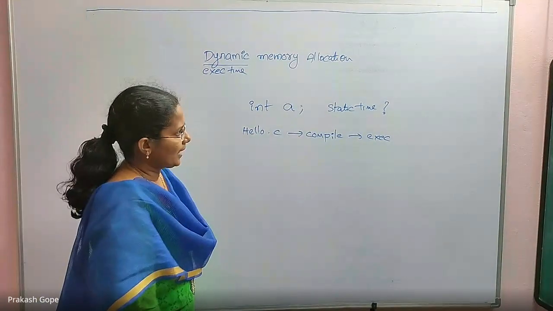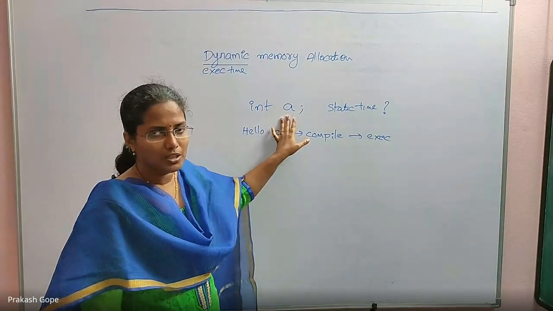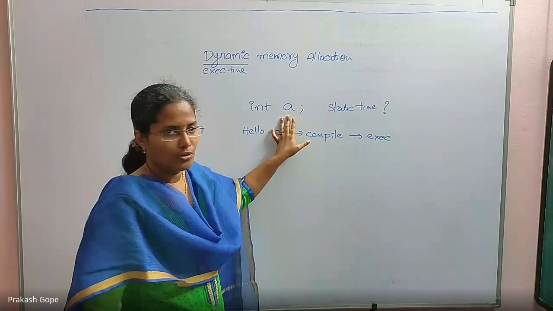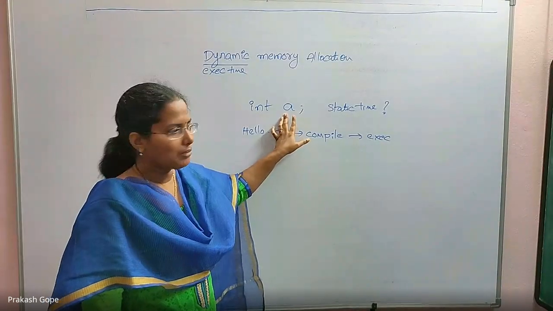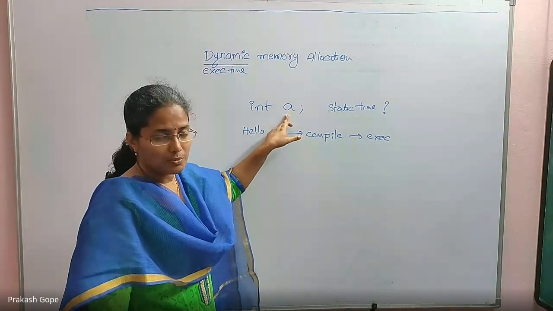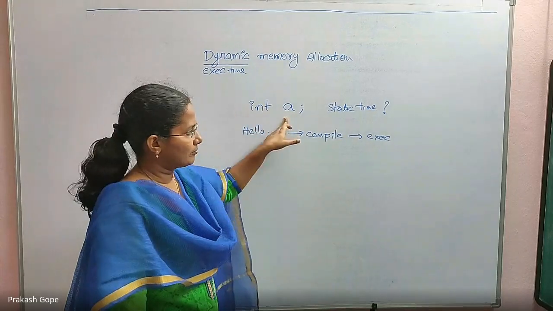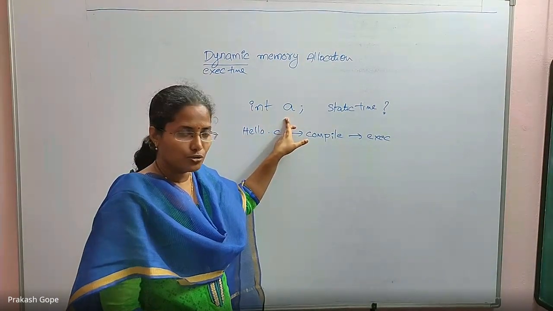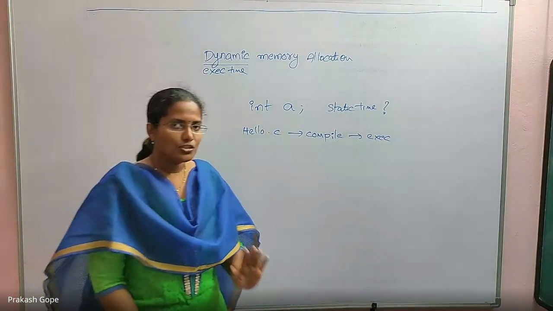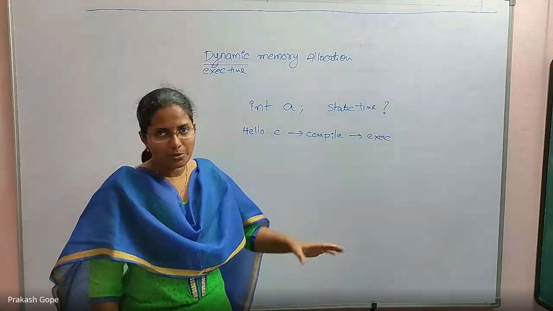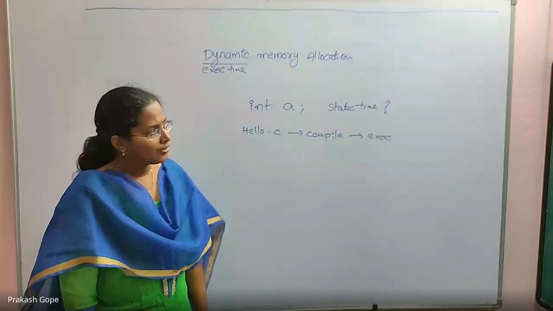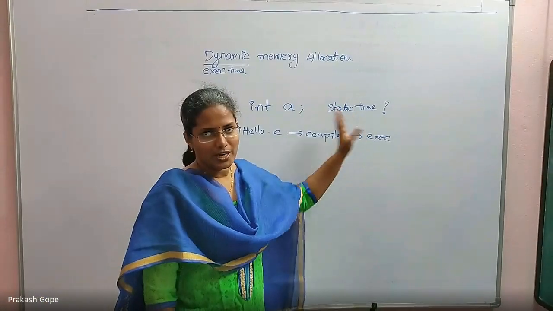Yes. So static memory allocation doesn't mean that memory gets allocated in RAM at the time of compilation. No. By the time of compilation, the compiler must know how many bytes are needed for this particular A once you declare it. It just knows, it doesn't allocate memory. Allocation of memory definitely happens during execution of the program only. So that is compile time or static time allocation.